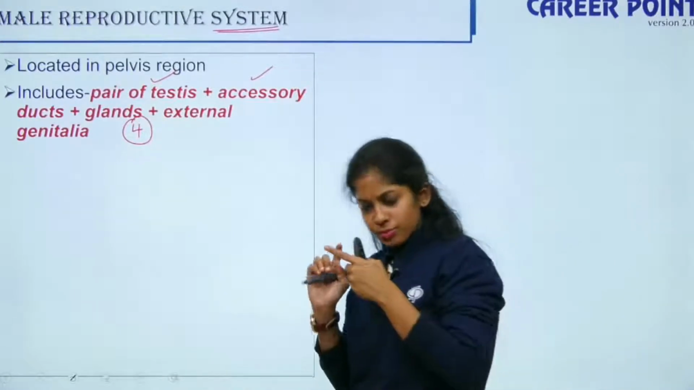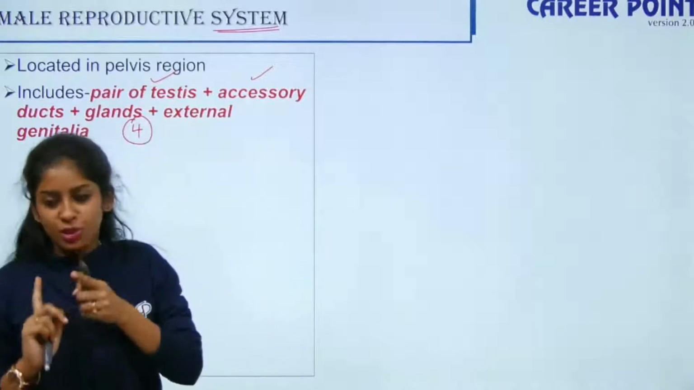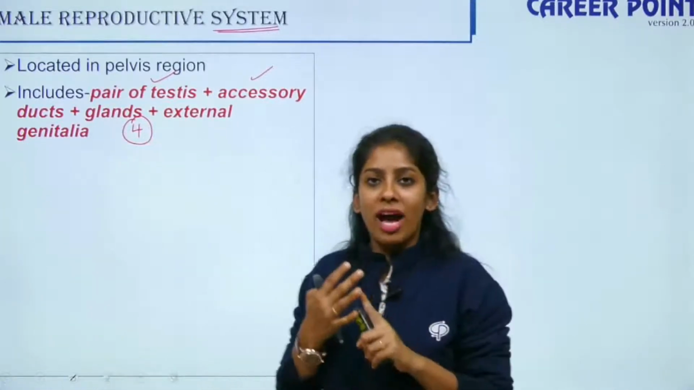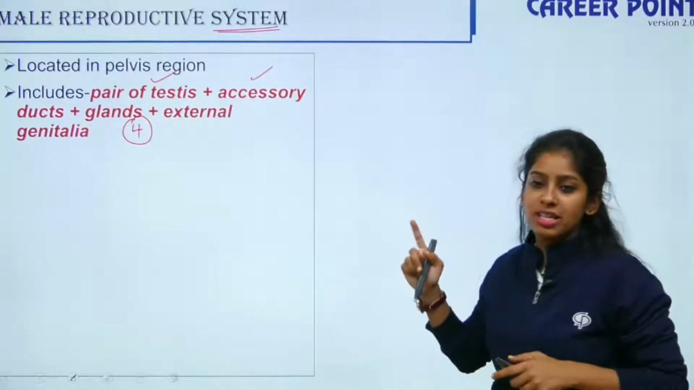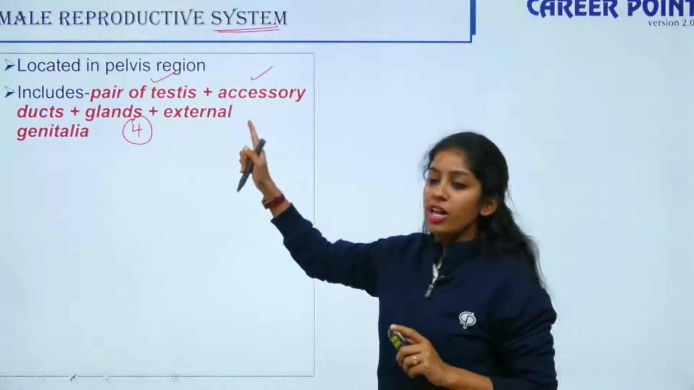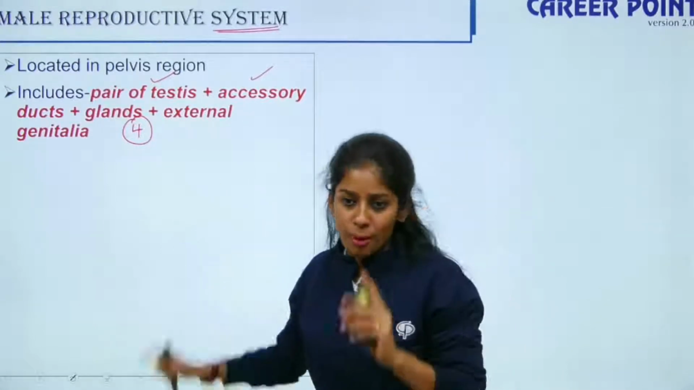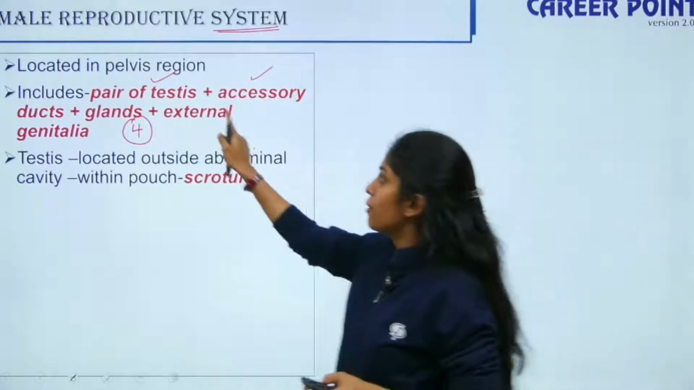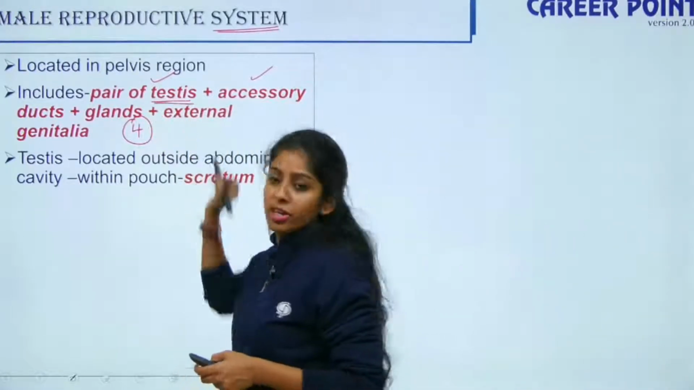What are they? You have a pair of testes, which is the main sex organ, followed by accessory ducts, then glands, and then external genitalia. Fine. So these are the members. Here you should remember the 4 members. That is the first point. Now talking about the first member, we will talk in detail about your testes here.